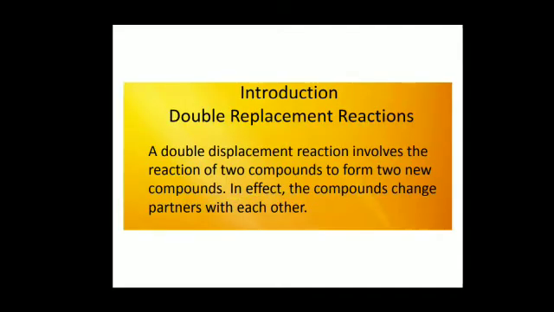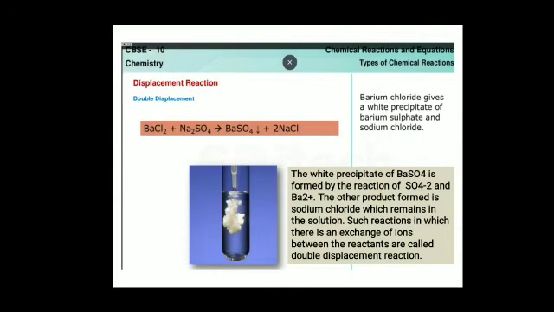A double displacement reaction involves the reaction of two compounds to form two new compounds. In effect, the compounds change partners with each other. Here we have a very common example which is given in your book also: barium chloride and sodium sulfate. When barium chloride and sodium sulfate react with each other, you can clearly see in the diagram that a white precipitate is formed. In the diagram, in a test tube we have barium chloride.